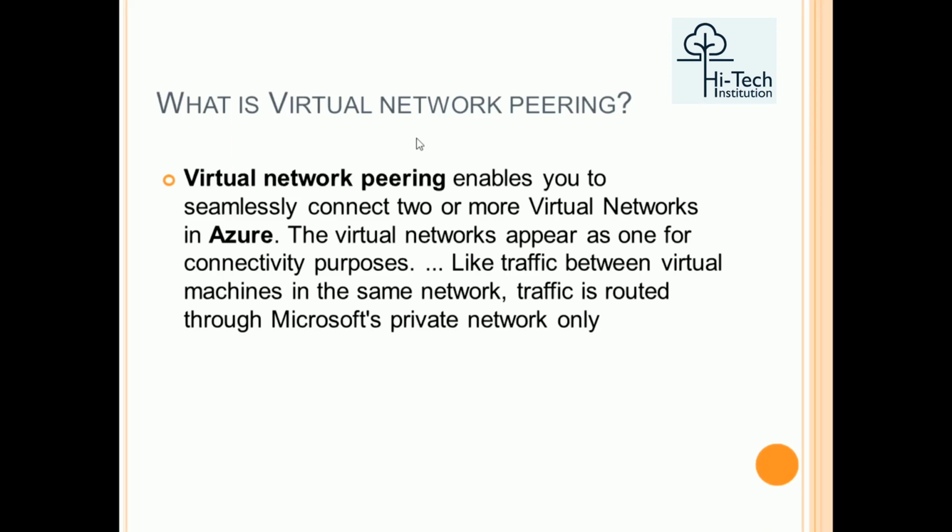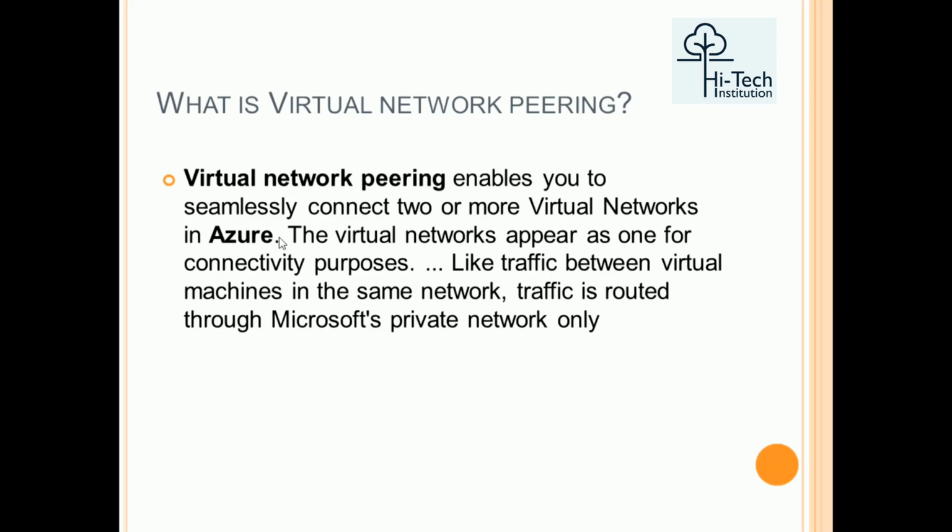In the theoretical view, virtual network peering enables you to seamlessly connect two or more virtual networks in Azure. When you have two different networks, you need a public IP, or else you should be connected over a VPN. Just as on-premises to the cloud you create a VPN, the same way between your internal Azure virtual networks you are communicating between VNets.